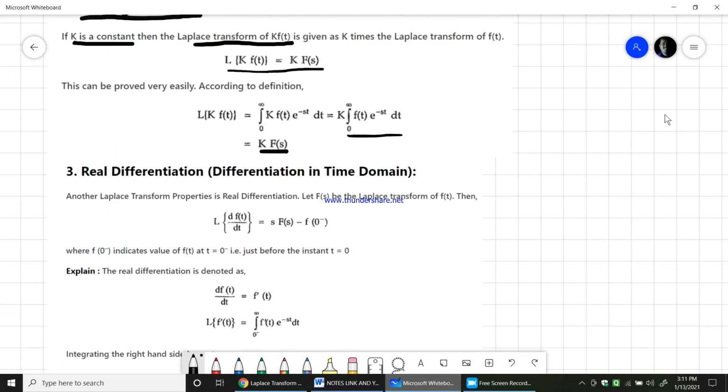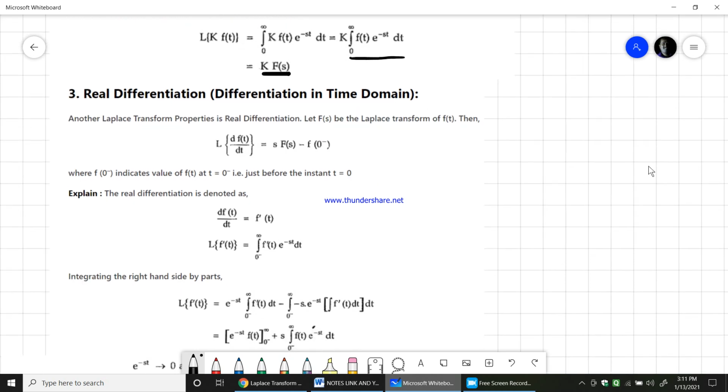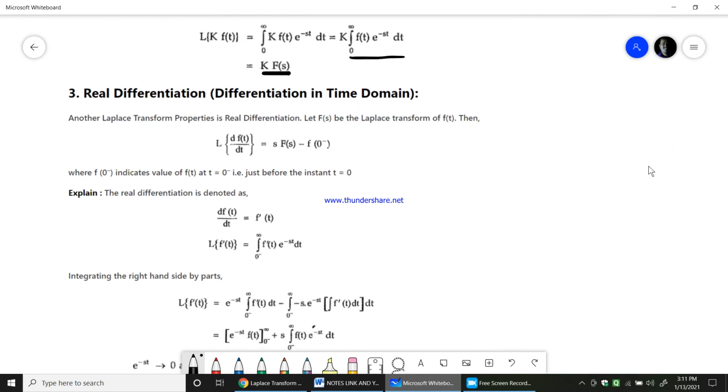Next, when we take the differentiation in the time domain, let us see what is the Laplace transform of a differentiation, or the Laplace transform of any derivative. So if I say the Laplace transform of the differentiation of f of t, d by dt of f of t, which is the differentiation of the time function f of t, then that would be equal to s into F of s minus f of 0 minus. Here f of 0 minus indicates the value of f of t at time t equals 0 minus. It means it is the initial value of f of t.